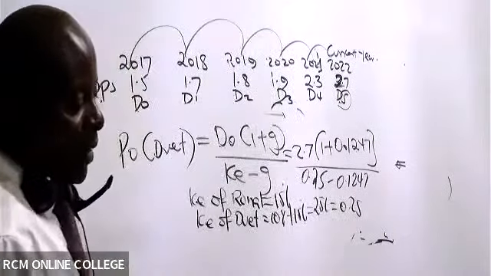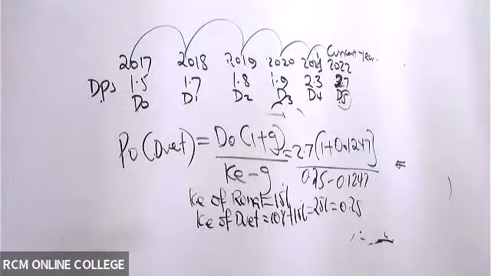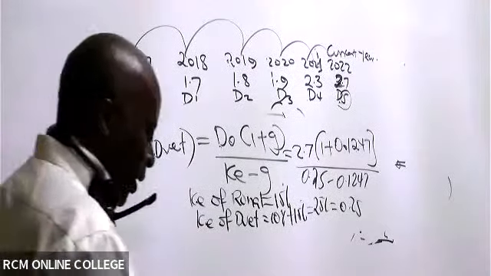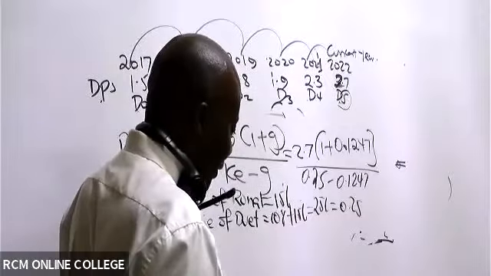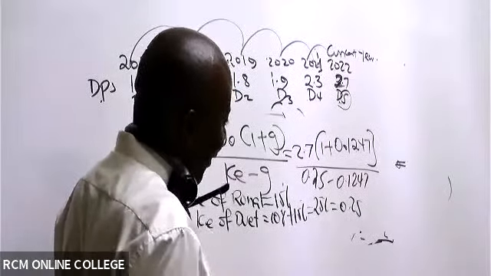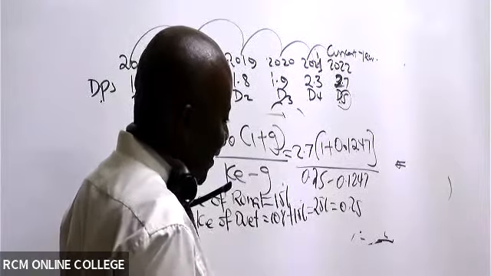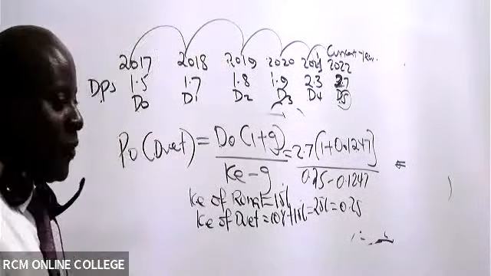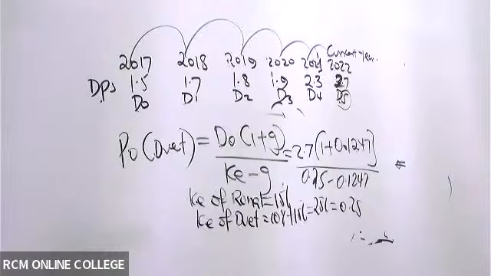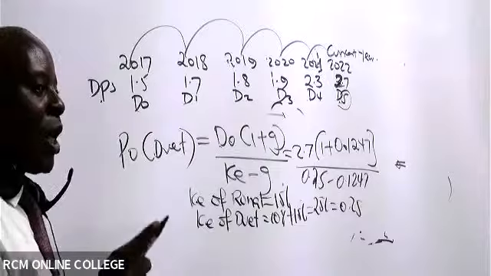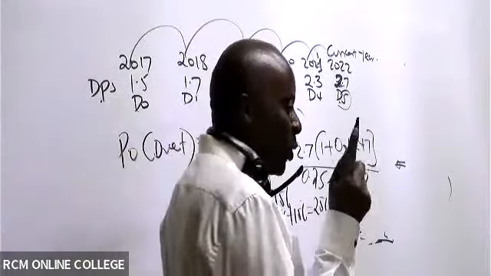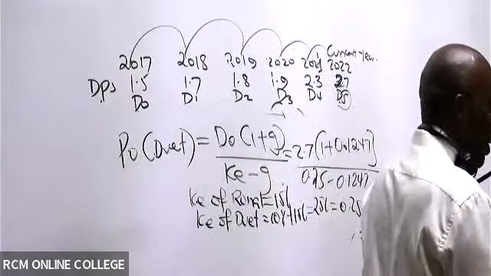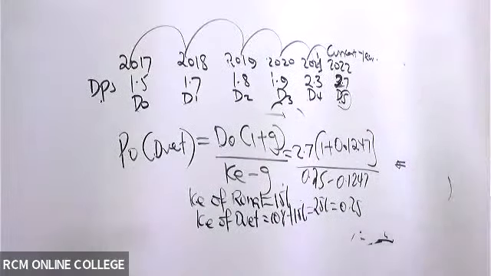Which is the same as 0.25. How I wish this examiner would just know that these students we are teaching are just children, isn't it? How would they want to twist this grammar like this? That's very, very bad, isn't it? But we are overcoming, right? But you must be able to know, when do we use WACC? We use WACC to value organizations. We use cost of equity to value a share.